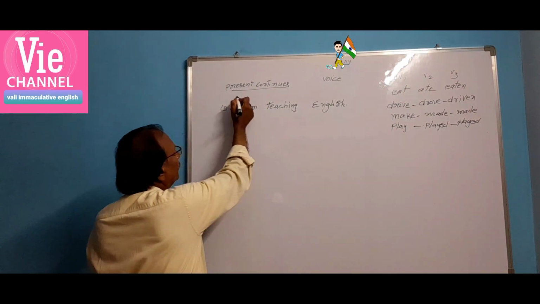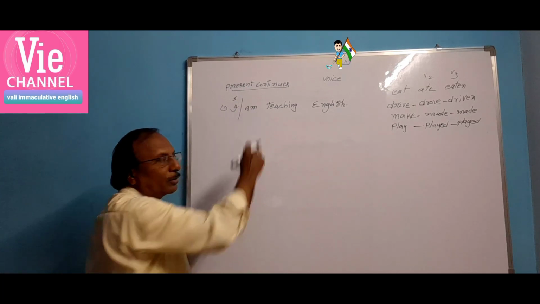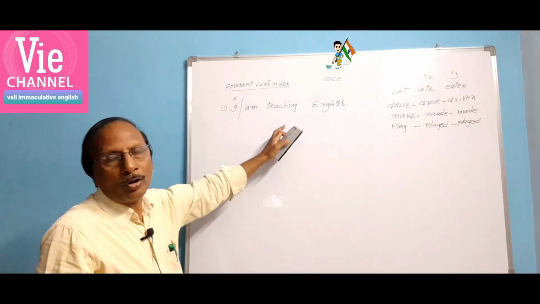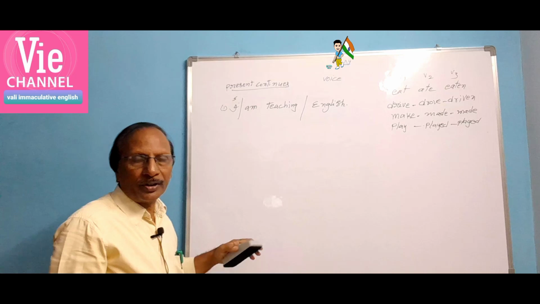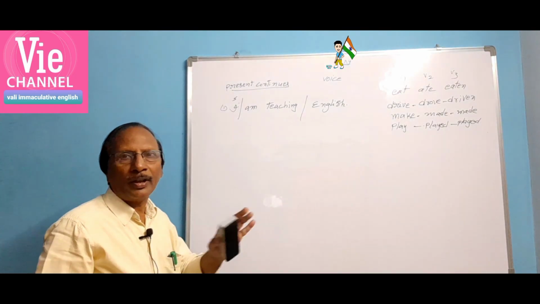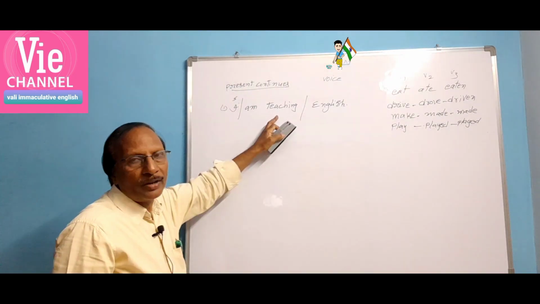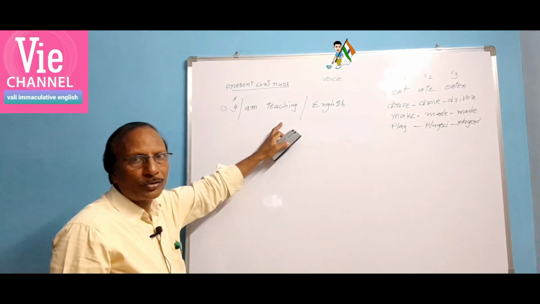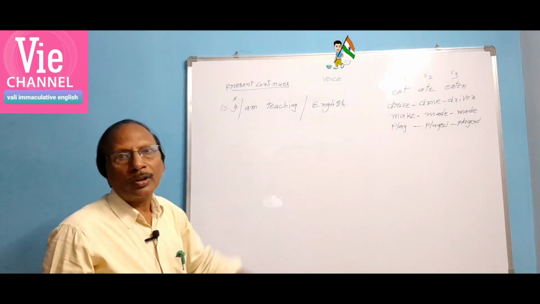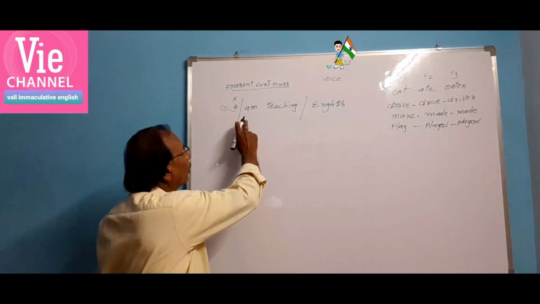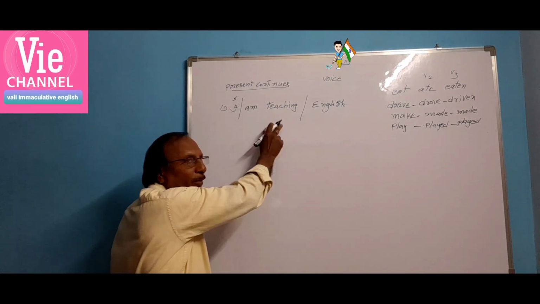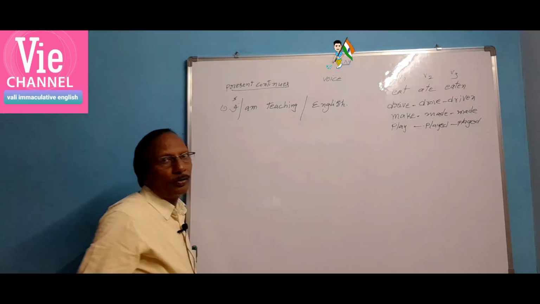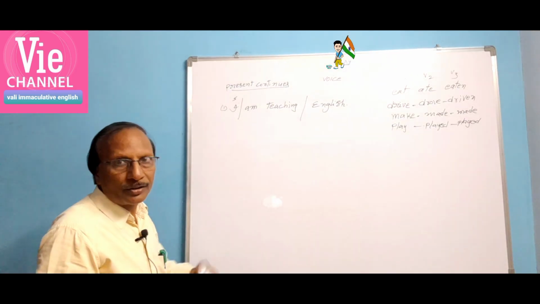I is the subject; the helping verb together with the main verb we have to consider as the verb. In present continuous, without the helping verb, the main verb doesn't work. Of course, it works, but it doesn't give complete sense. So the helping verb helps the main verb, and the ing form will be there on the main verb in continuous action. The action is going on.